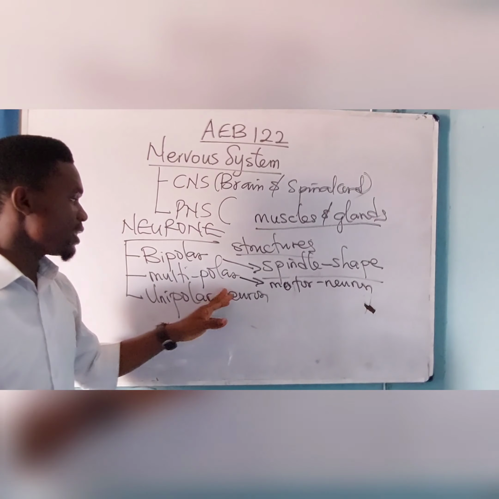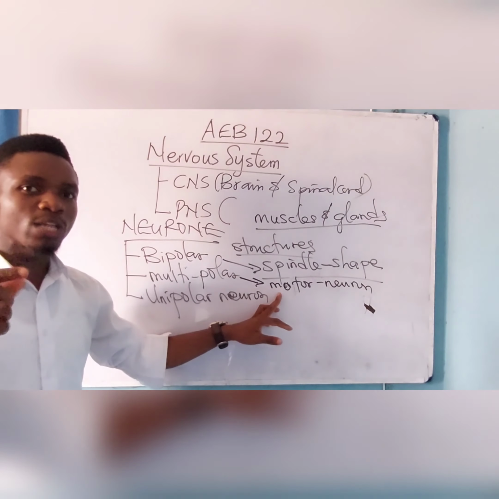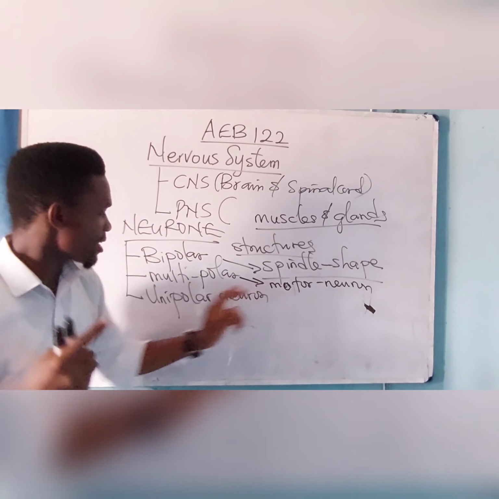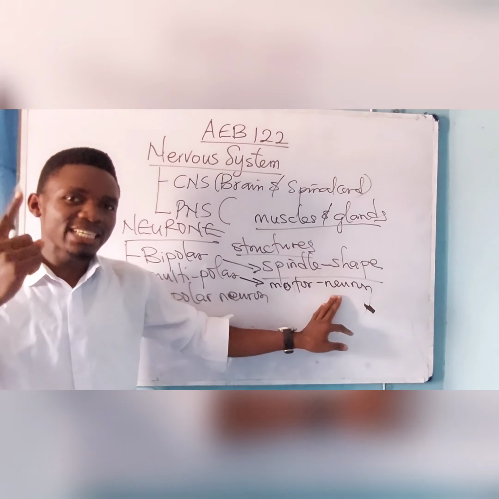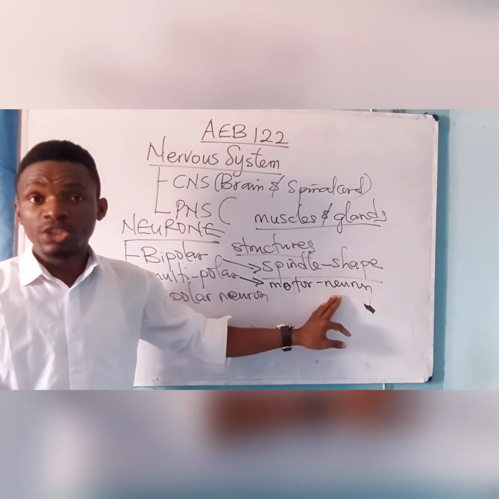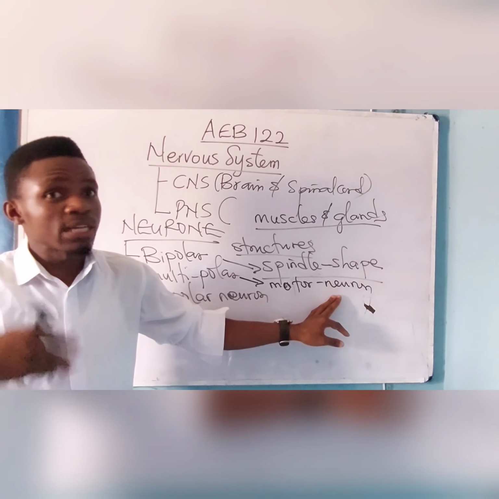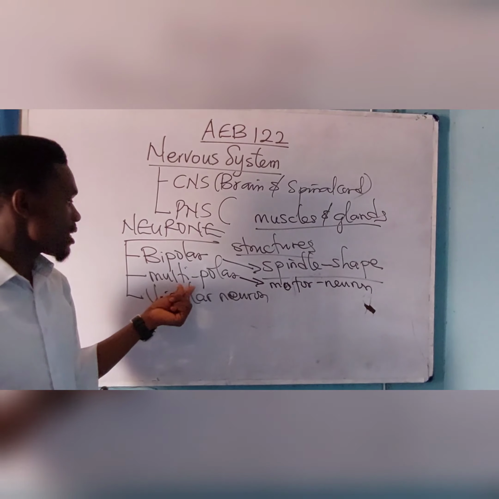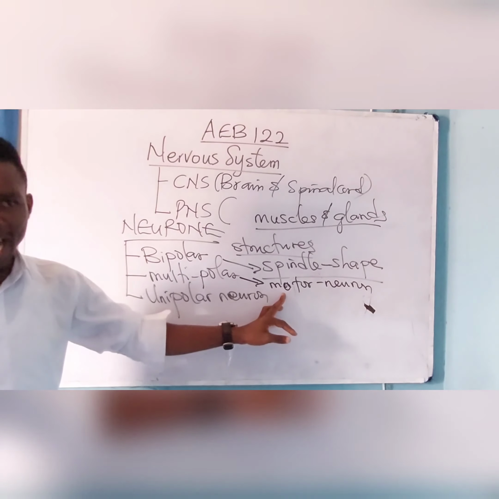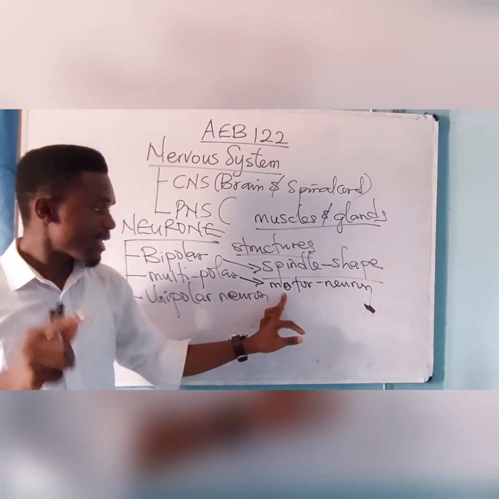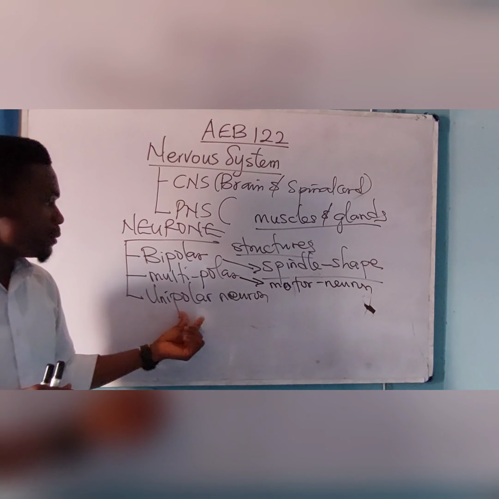It is made up of one axon and two dendrites, different cytoplasmic extensions. This type of neuron is found in the reflex arc. Now, you have the unipolar neuron.